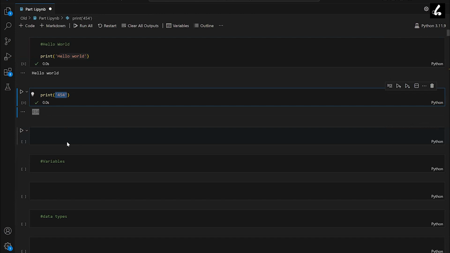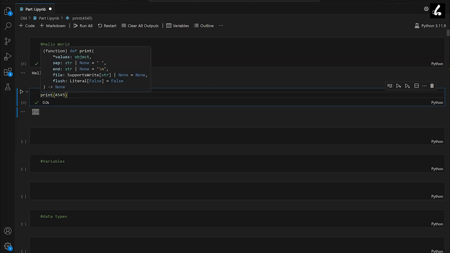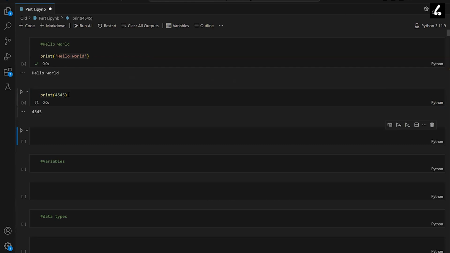However, if it is a string, like letters or words, then we need to mention quotes. For example, if I run this print command and just type the number without quotes, it will give me those numbers.